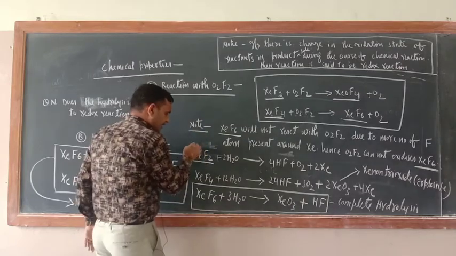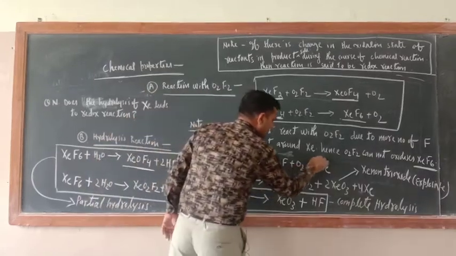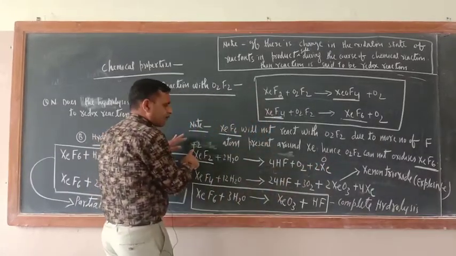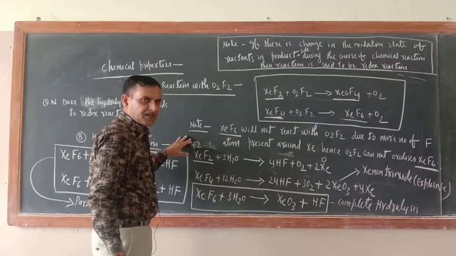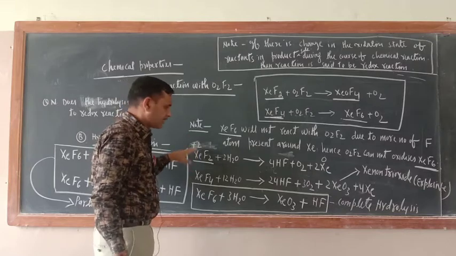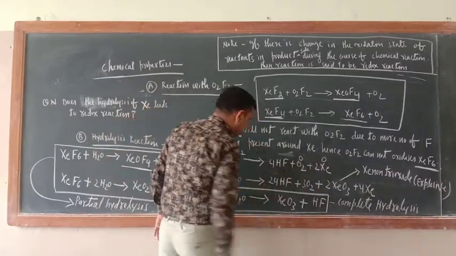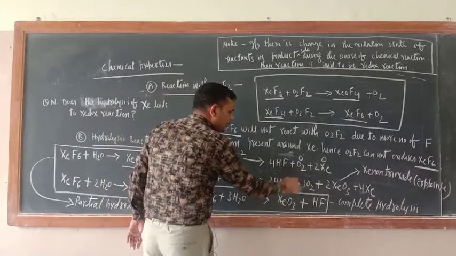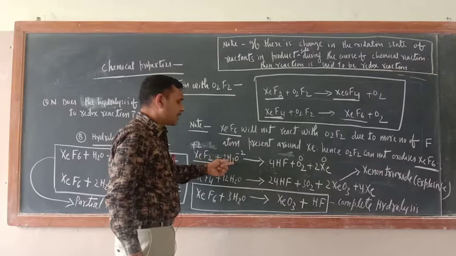But here xenon is +2, and xenon here is 0. There is a decrease in the positive oxidation state, hence it is undergoing reduction, hence it is an oxidizing agent. Oxygen is here -2, but here 0. So -2 to 0 means it is undergoing oxidation, hence reducing agent.